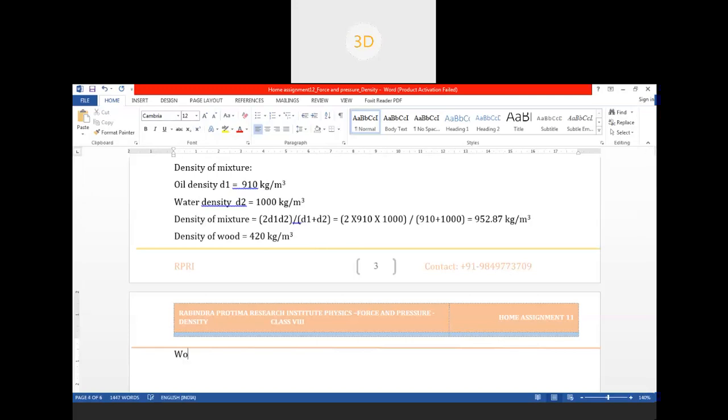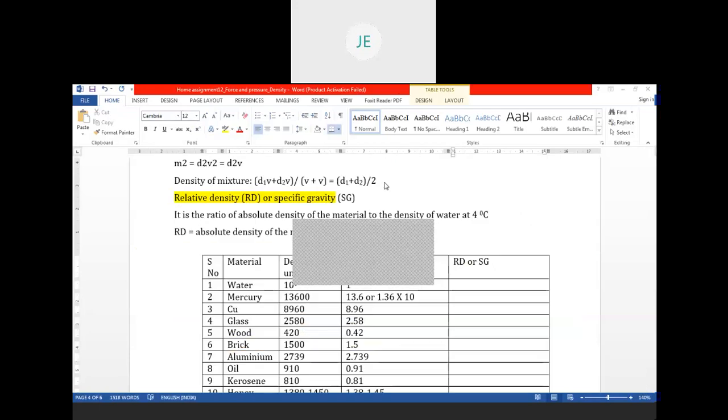So the answer is it will float because the density of wood is less than the mixture. It floats on the mixture since its density is less. Is it okay, Shubhaprata? Is your doubt clear? Yes, sir. Okay, good. Very good question.